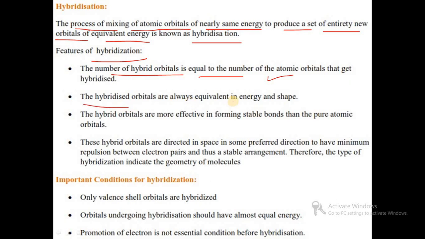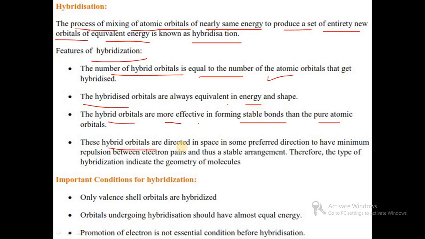The hybridized orbitals are always equivalent in energy. Hybrid orbitals are more effective in forming stable bonds than the pure atomic orbitals. When atomic orbitals combine, we get hybrid orbitals, and they are stable ones.